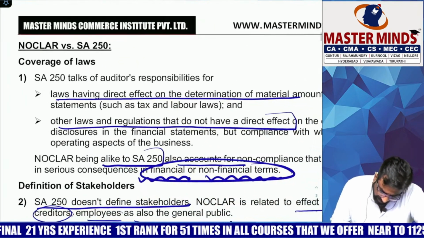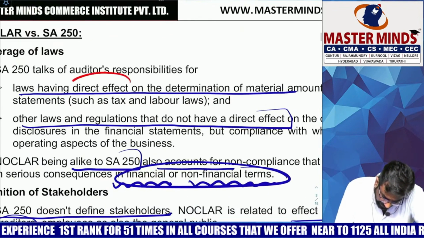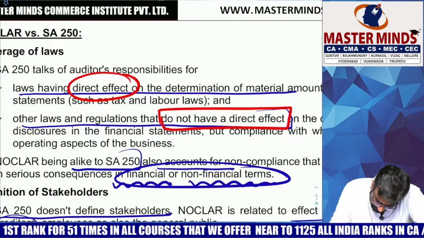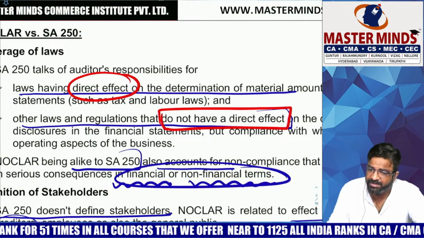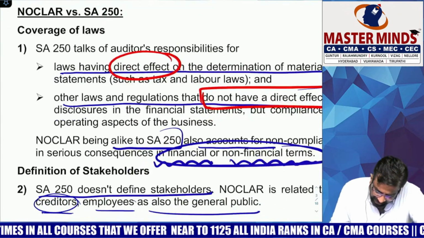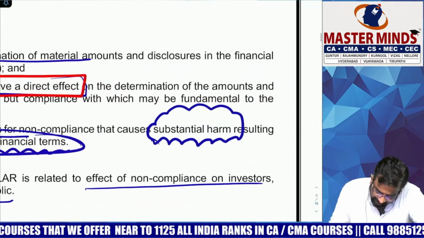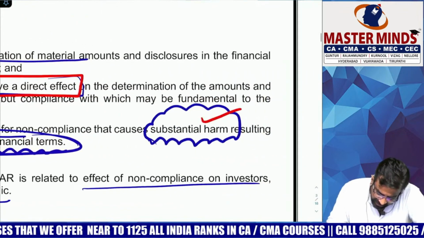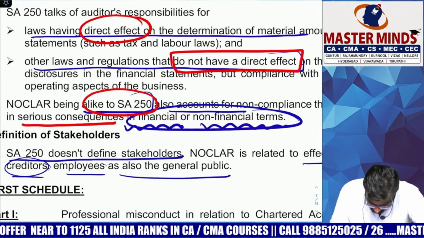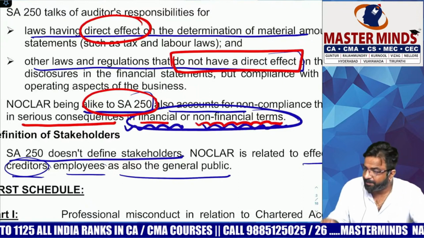SA 250 talks about auditors' responsibilities for the laws which are having the direct effect, and laws which are not having the direct effect, on which statements? Financial statements. Am I correct or not? Whereas Noclar, being unlike 250, also accounts for non-compliances that cause what harm? Substantial harm, resulting into what consequences? Serious consequences in financial as well as non-financial terms. Major difference number one.